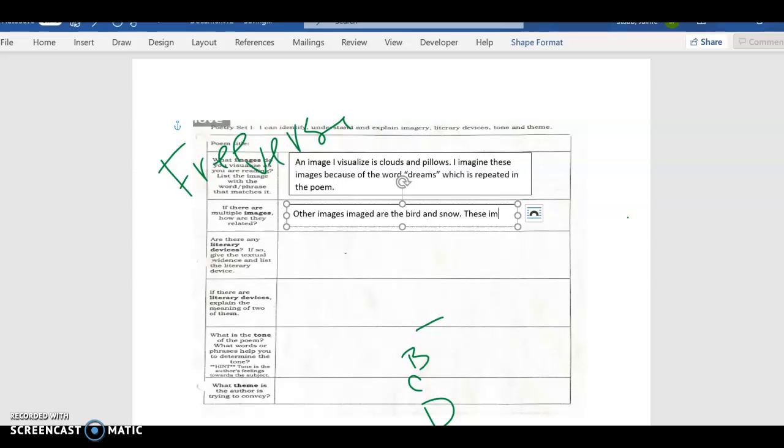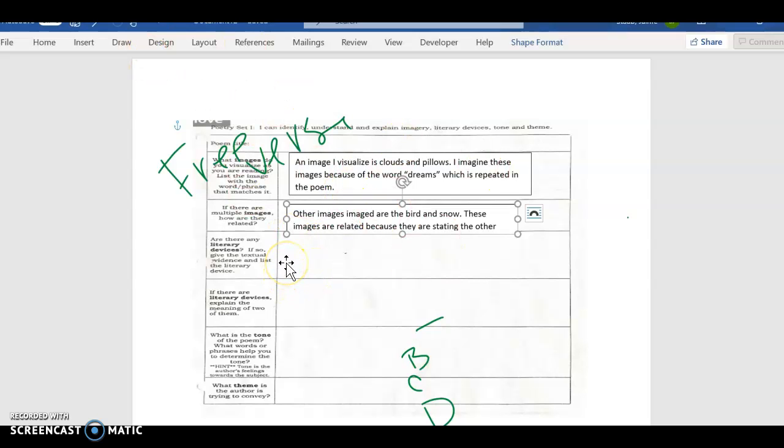These images are related because they are stating the other side of what happens if you neglect your dreams. So you want to talk about one image you visualize and the other one. In the poem that you guys are doing, you should have multiple images here.